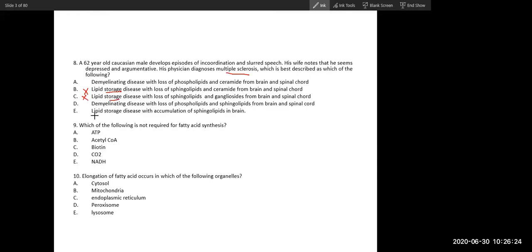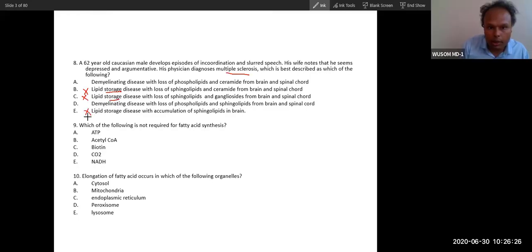Demyelinating. Yes, this is demyelinating. It is not a lipid storage disease. Only two are correct. So you can see demyelinating disease with loss of phospholipid and ceramide from brain and spinal cord. Loss of phospholipid from demyelinating disease with loss of phospholipid and sphingolipid from the brain. So this is the correct answer.